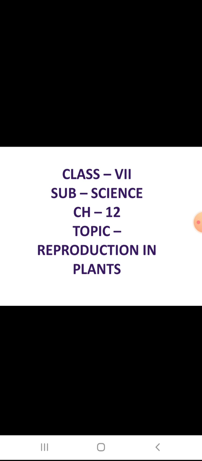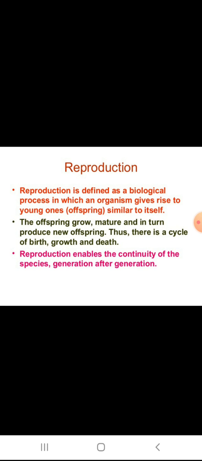So, today we are going to discuss Chapter 12, Reproduction in Plants. Class 7th, Subject Science. What do you mean by reproduction? The process by which new individuals are produced from their parents to maintain the continuity of their species on earth